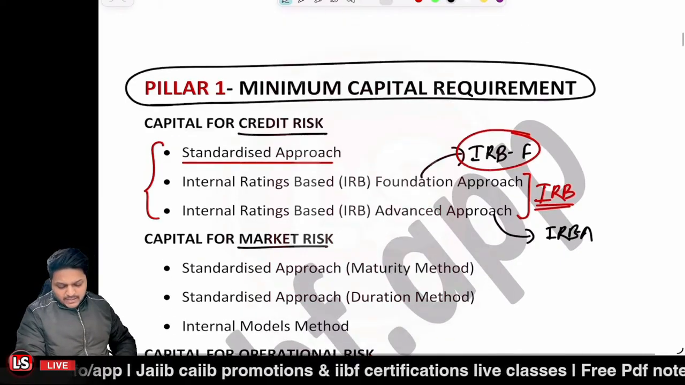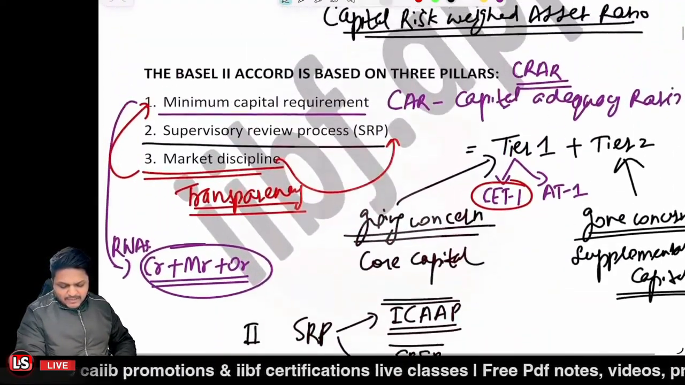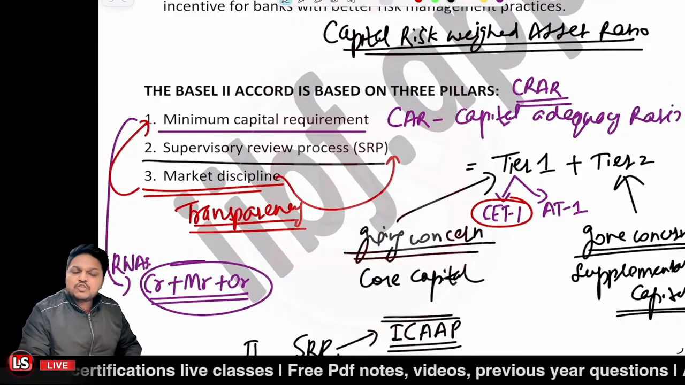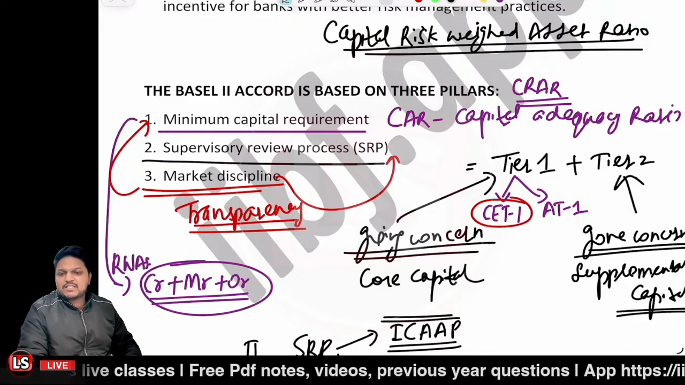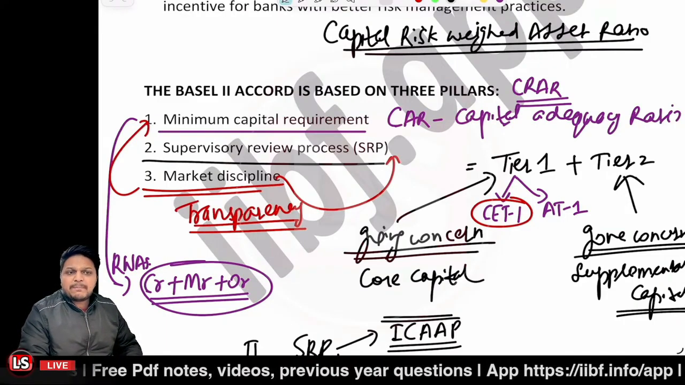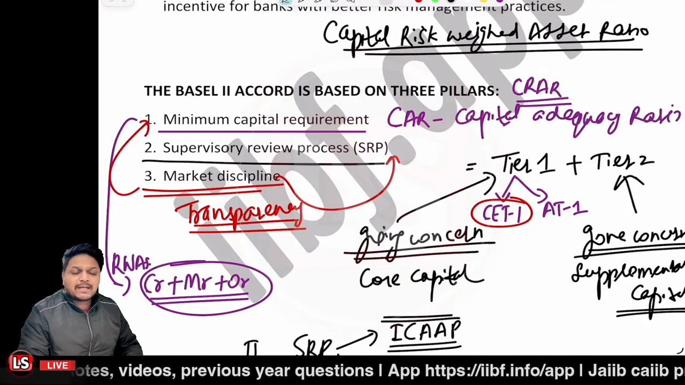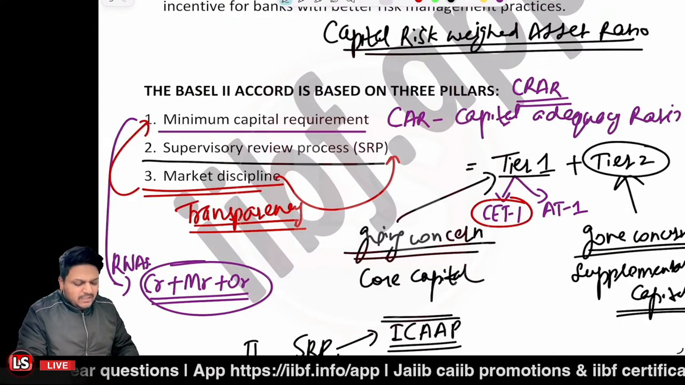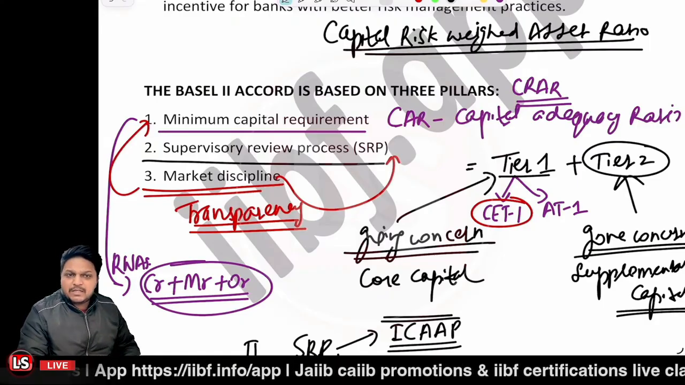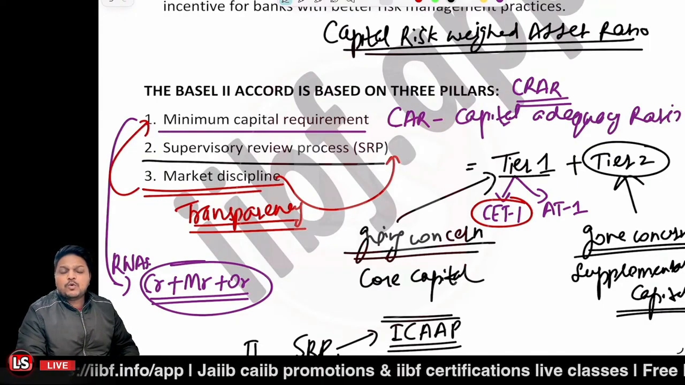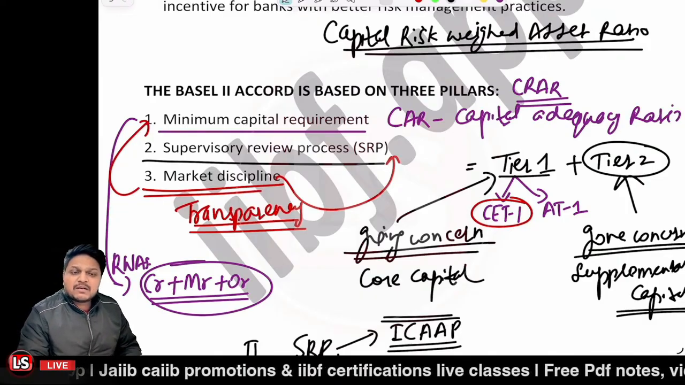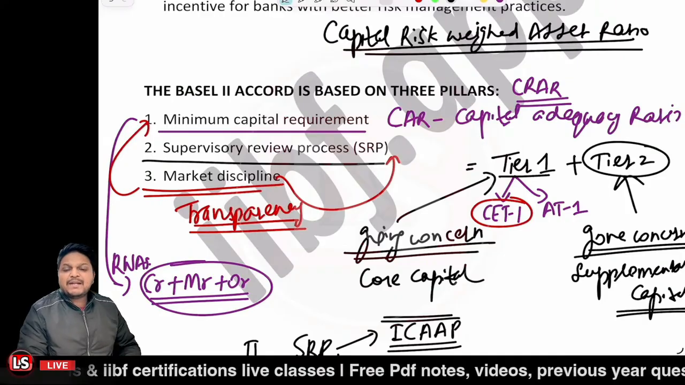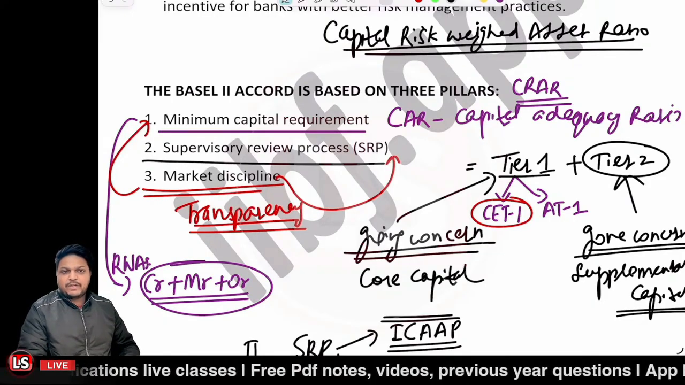So I told you that in case of Basel, we have three pillars: minimum capital requirement, the supervisory review process, and market discipline. Further, I told you that in case of minimum capital requirement, we talked about two capitals: tier 1 capital, which is said to be the going concern capital, and tier 2 capital, which is said to be the gone concern capital, right? And further, I told you about the different capital which needs to be maintained by the banks, and it is mandated by the central bank, that is the Reserve Bank of India.